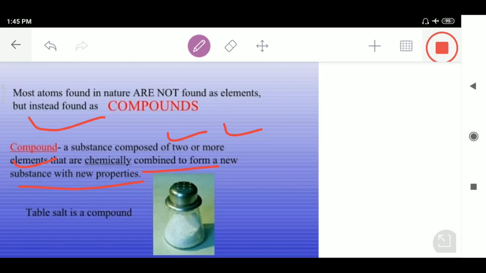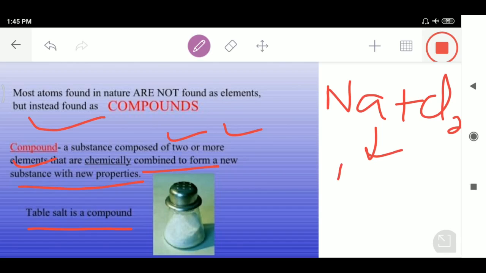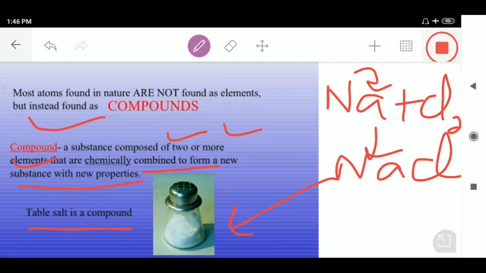Table salt is a compound. Its combination of sodium plus chlorine forms NaCl, and this is table salt. This table salt is also called common salt. This is also called sodium chloride. It's a combination of one element, sodium, and another, chlorine.